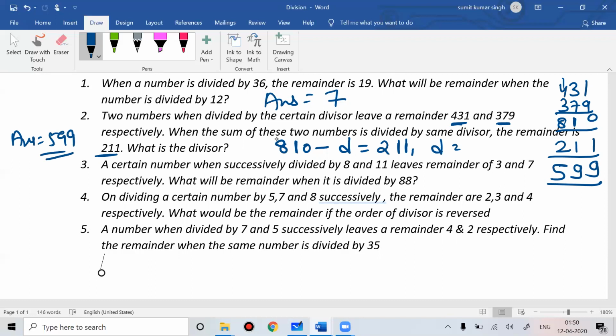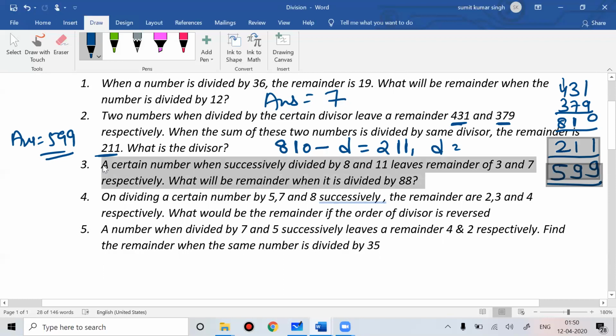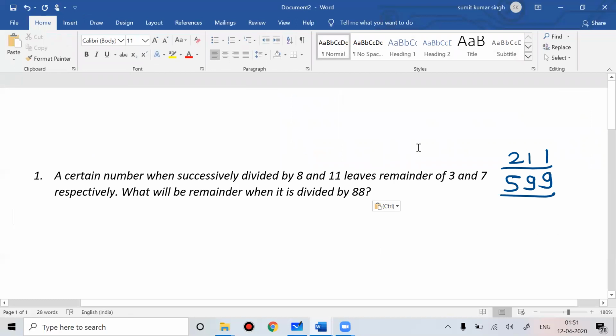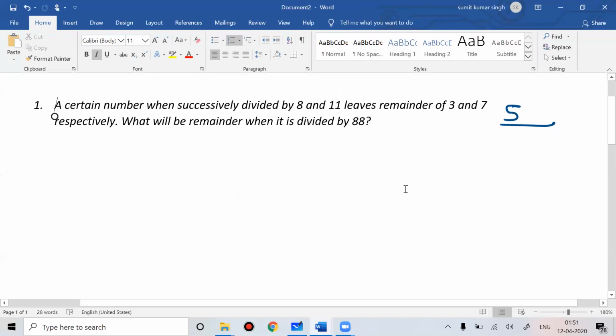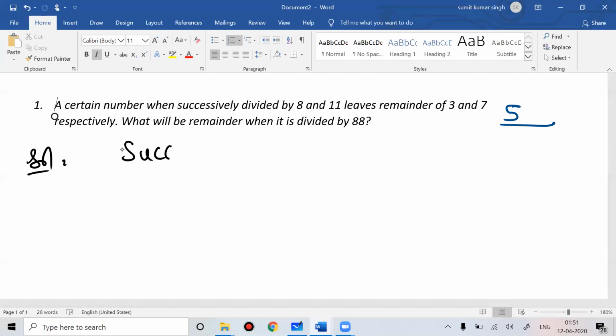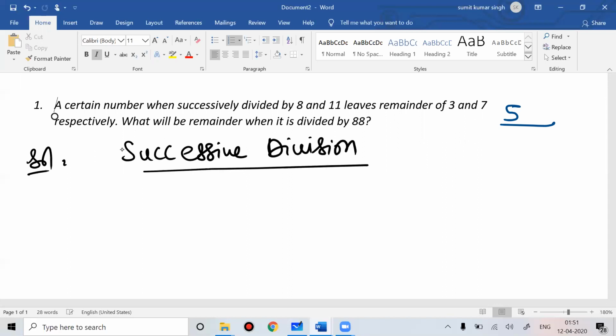Next, this is a problem of successive division. Let's copy this problem. What do you mean by successive division? Suppose the number was n.